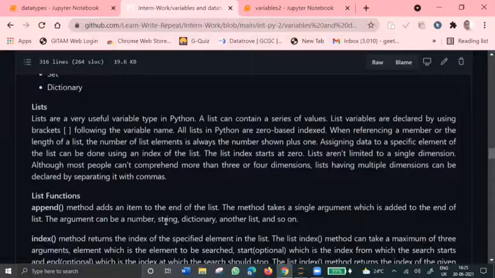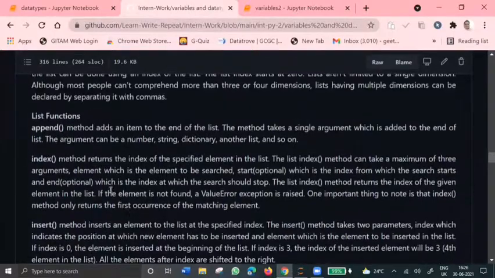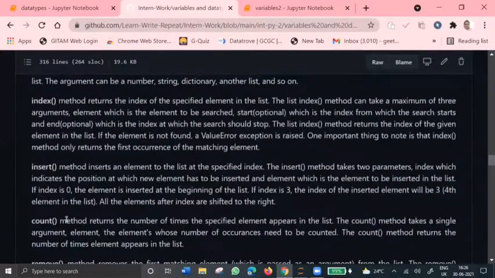And all the items in the list do not need to be of the same data type. We can have different data types in a single list. Declaring a list is pretty simple. It can be declared using square brackets and separated by commas. These are the basic functions which operate on lists, which include append, index, insert, count, remove, and pop.